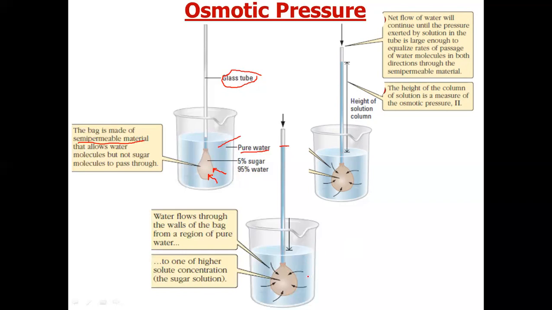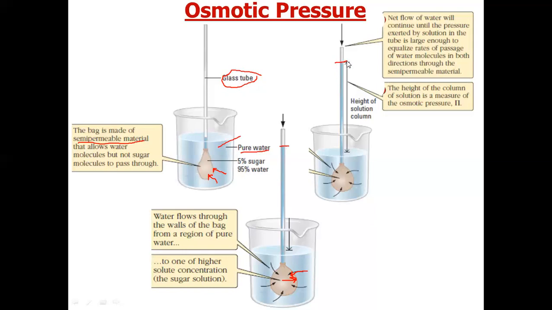As the water goes inside the bag, the water concentration inside the bag will increase. So a stage will come when the outside collisions will be equal to the inside collisions. That means the amount of water entering the bag will be equal to the amount of water coming out of the bag. This is called a state of dynamic equilibrium, and there will be no further increase of water level.